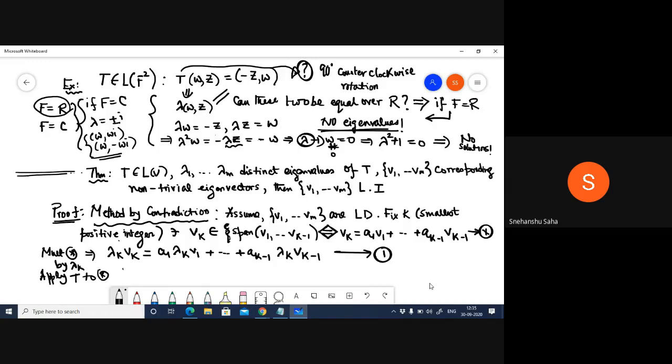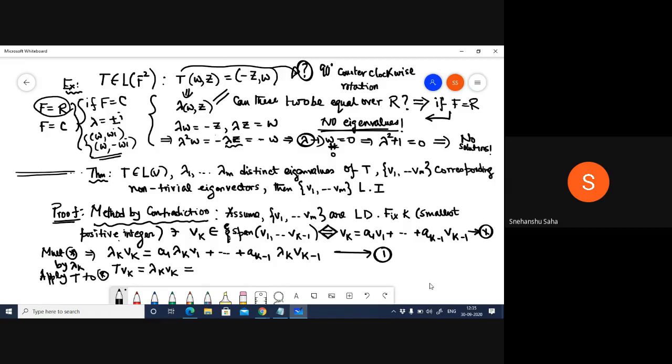So on the left hand side, what I will have is T v_k, right? Now what is T v_k? According to the eigenvalue eigenvector equation, this T v_k is nothing but lambda_k v_k, isn't it? Right? Now, what about the right hand side? What are you getting on the right hand side?